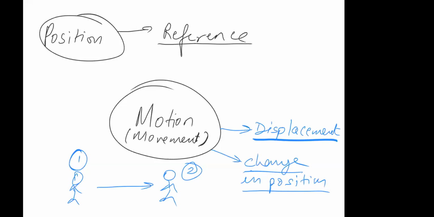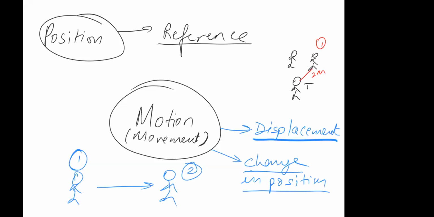For example, I'll take up another example. Let's say there's a teacher here and there are students, right? If I ask the teacher what the location of student 1 is, then the teacher will say at a certain angle at a distance of 2 meters, right?